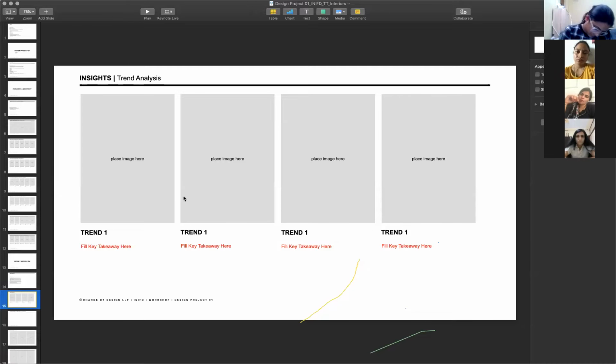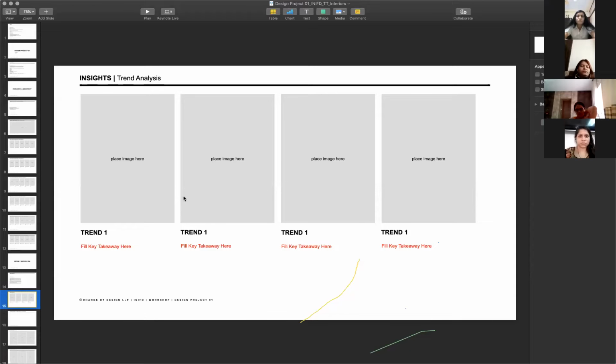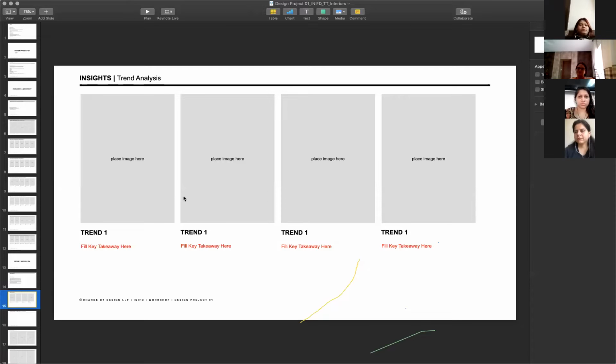So we have to look at macro trends and micro trends both and kind of match them together. Okay, so that's what we're saying, that you look at the RAM that are made at Lakme, or look at the RAM that are made in other local shows, but at the same time look at really innovative RAM that people internationally do. We might not be able to apply the same things to our project right now because of the size, the budget, or the scale, but the understanding of why people are doing a certain thing for a show is important to understand.